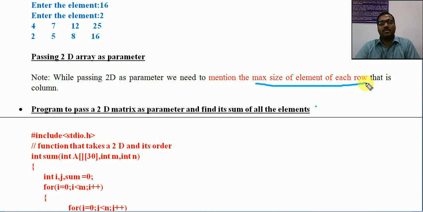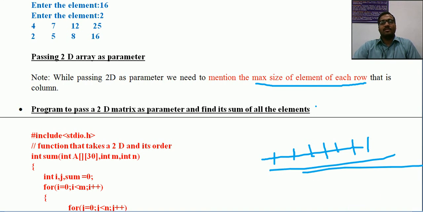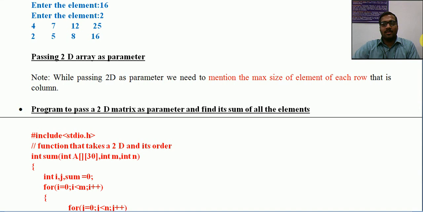So we should always mention the maximum size of the row with the size of each element of the row, that means the column. If this is the row, the maximum size of that row means the number of columns must be specified. The number of columns must be specified when we are passing a two-dimensional array. Otherwise it will be similar to a single dimensional array only. We will see one example, there we will see the differences. Just remember this, the column size must be specified while passing a parameter for a matrix operation.